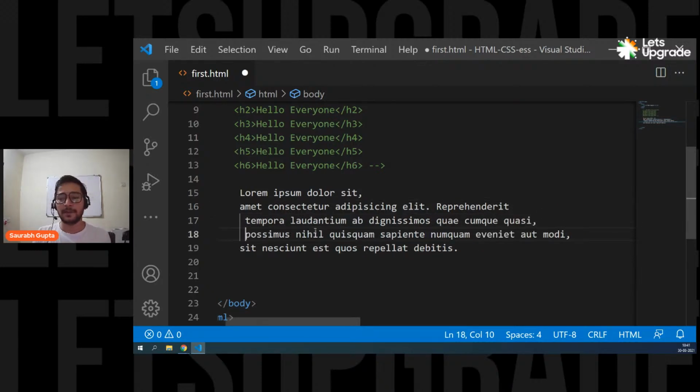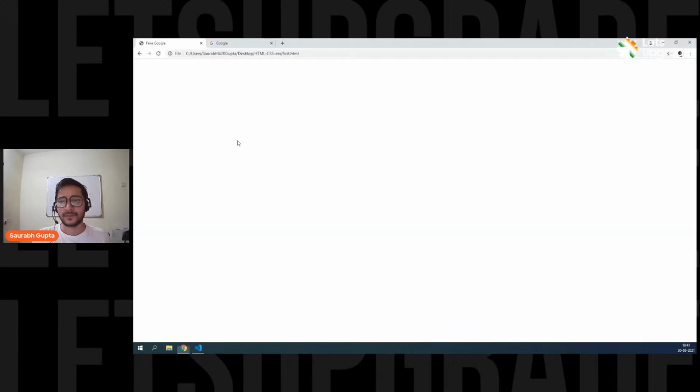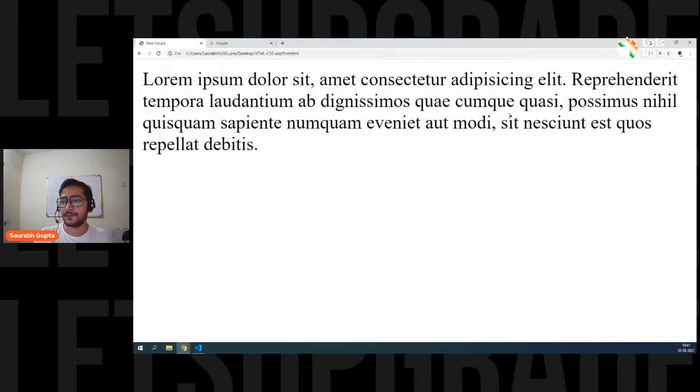Now we are basically working with a lot of text, not normal text. Let's see how it looks. Now you know how to create dummy text. If you want to use multiple lines of text, you don't have to copy and paste it. Simply use lorem. Save it. Let's go to the browser. Here we go. Let me zoom it out. This is how it looks.